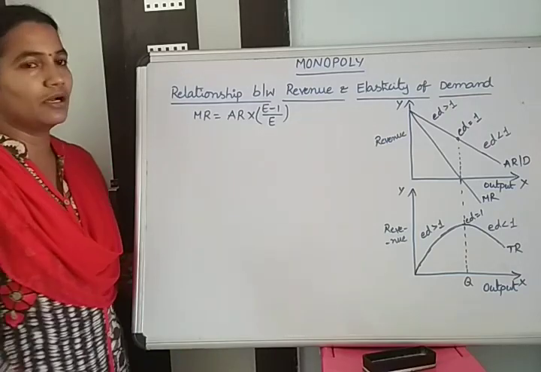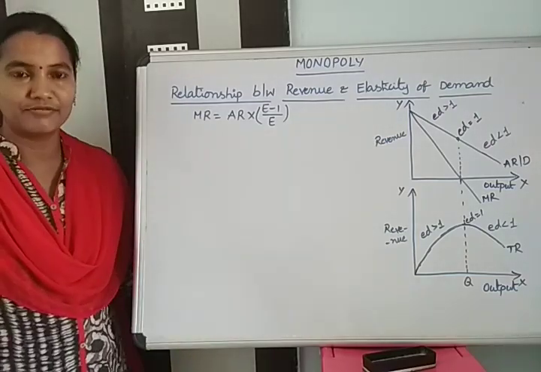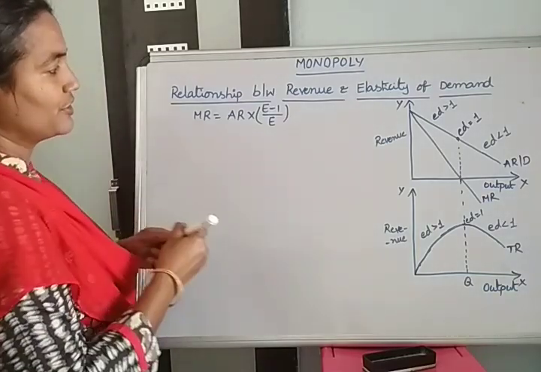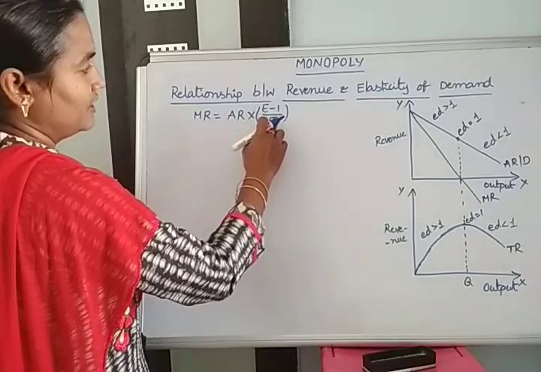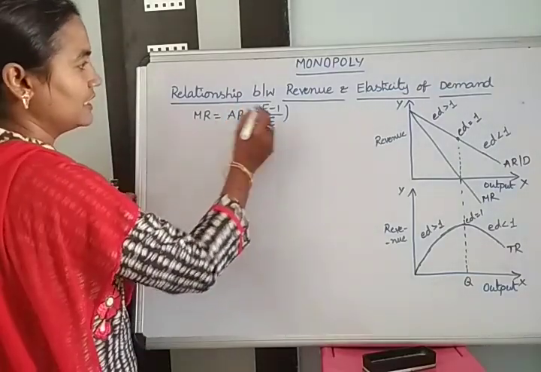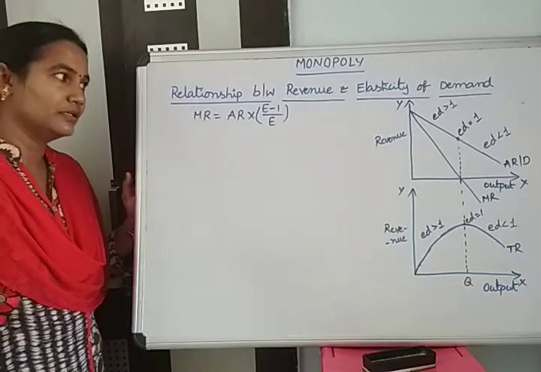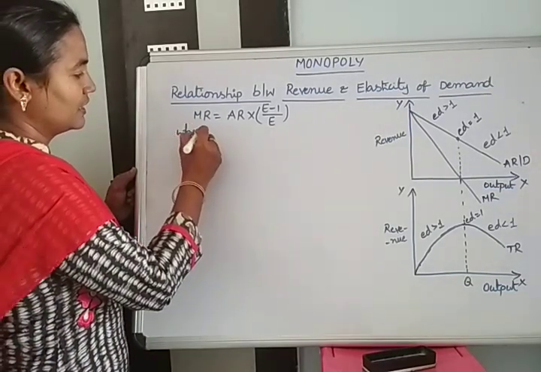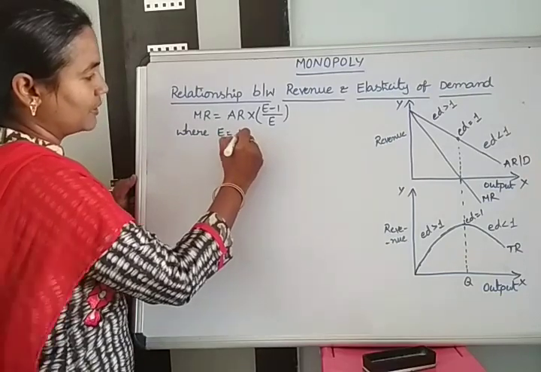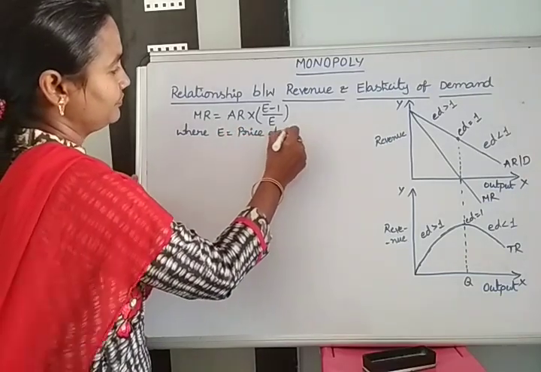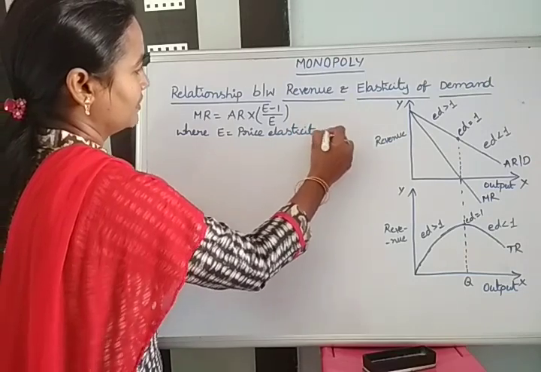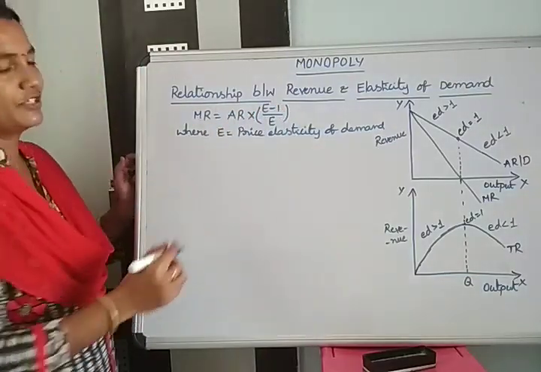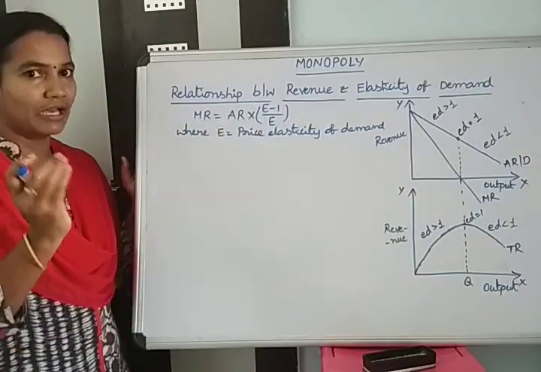For identifying the relation between revenue and the elasticity of demand, we use one formula: marginal revenue is equal to average revenue into E minus 1 divided by E. Here E is nothing but elasticity of demand, which is also called price elasticity of demand. So E equals price elasticity of demand.